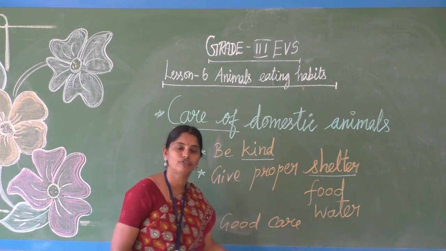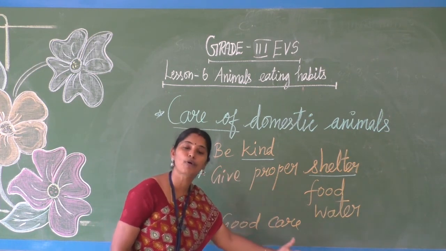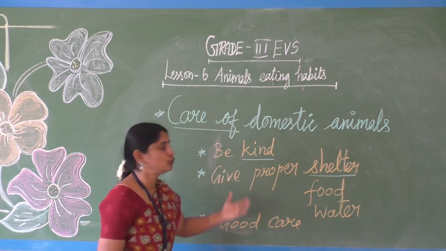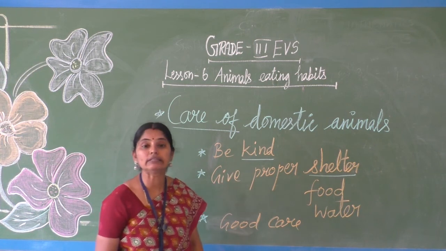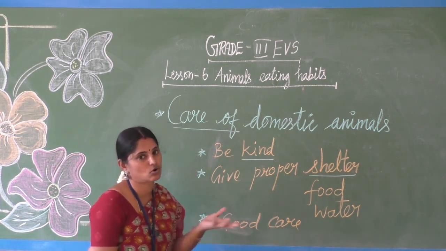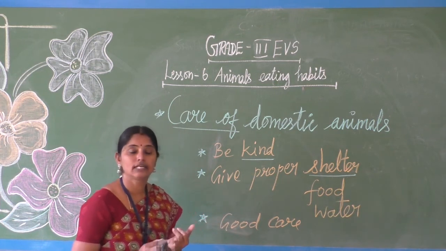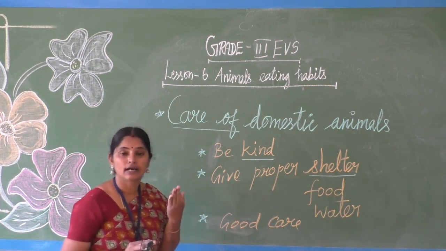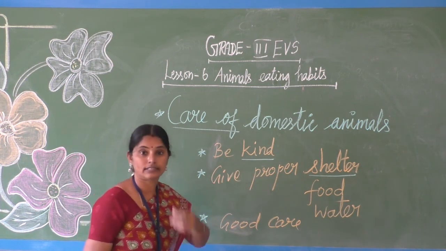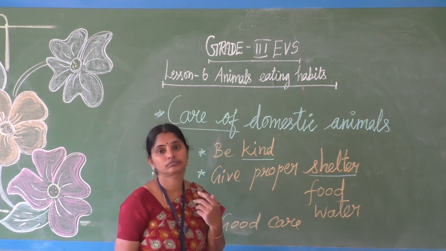We have to find out why the animal is sick and give proper care. Domestic animals should be taken care of properly because they help us a lot. They give us milk, meat, eggs, wool, and they carry loads.